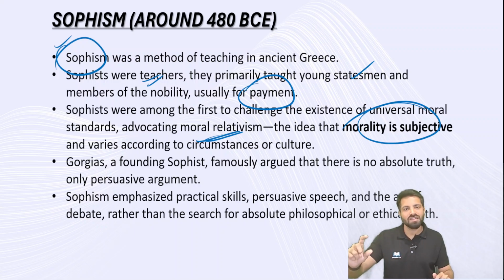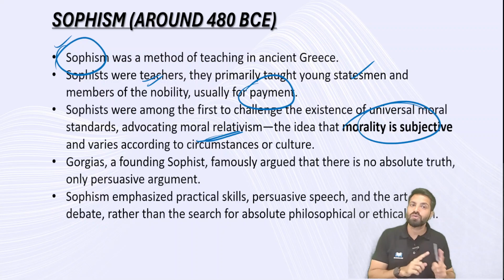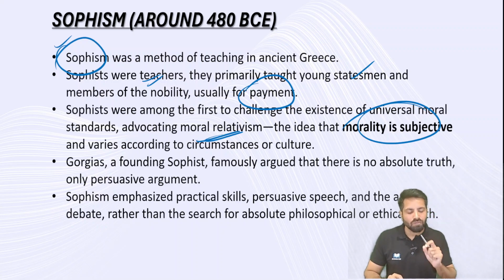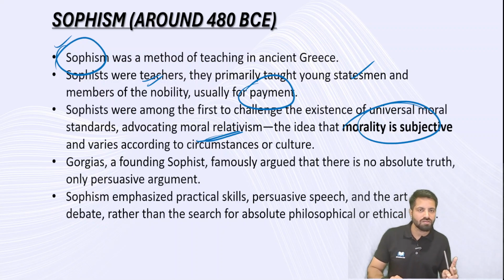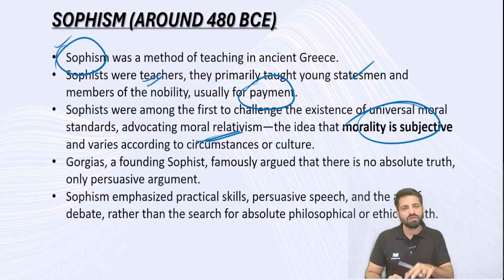Till now, there are standards. Truth, everybody should be truthful, and compassion, humanity, goodness, all these things. These are the standard values. Everybody has to uphold them. Everybody has to follow them. Now the discourse has changed. Now they are telling that morality is subjective in nature. It changes from time to time. It changes from civilization to civilization. It changes from one country to another country, right?